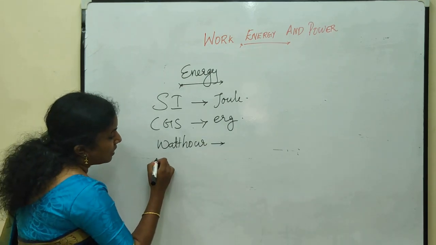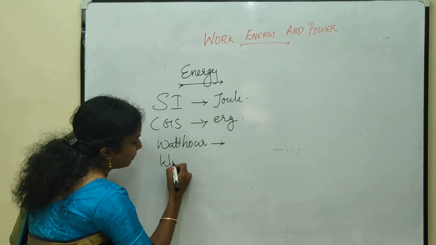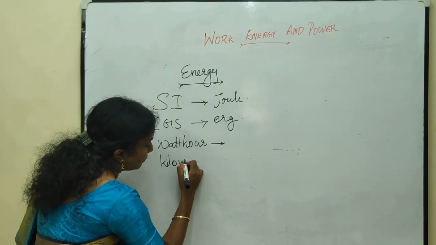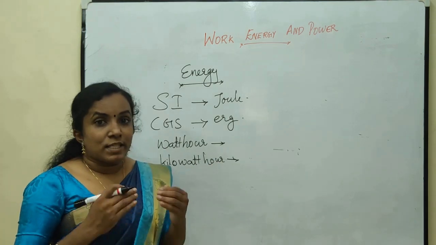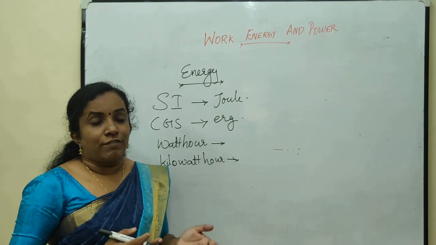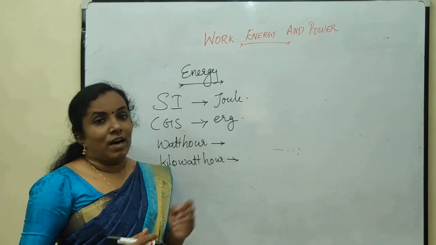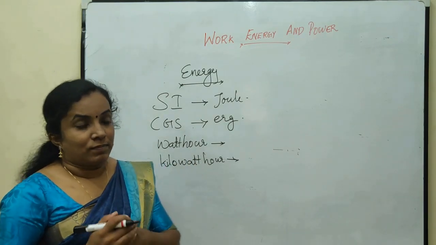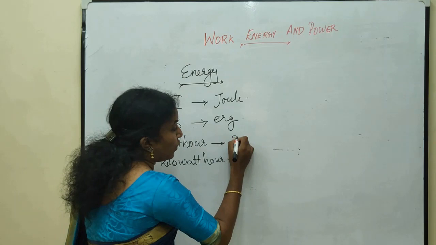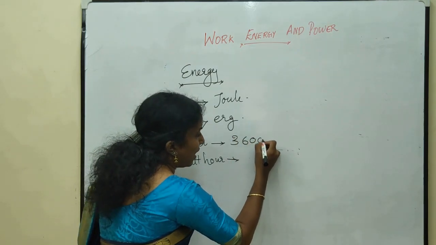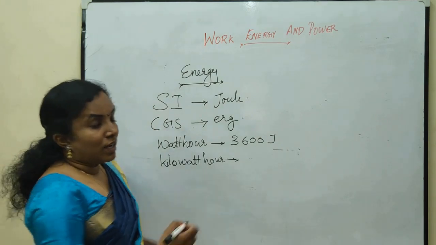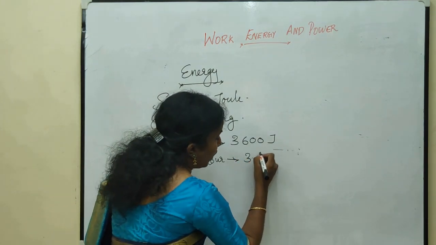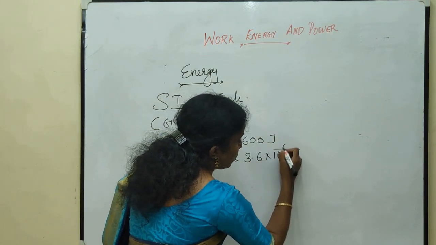Another unit is kilowatt hour. The energy spent by a source of 1 kilowatt in 1 hour is called kilowatt hour. 1 watt hour is equal to 3600 joule and 1 kilowatt hour is equal to 3.6 into 10 raised to 6 joule.